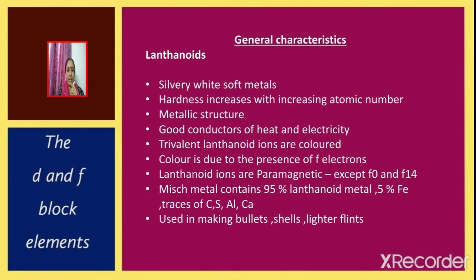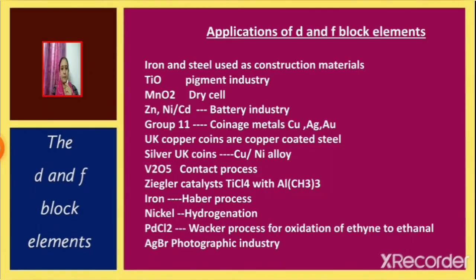Misch metal contains 95% lanthanoid metal, 5% iron, traces of carbon, sulfur, aluminium and calcium. So misch metal is used in making bullets, shells and lighter flints. Applications of d and f block elements. Iron and steel are used as construction materials.